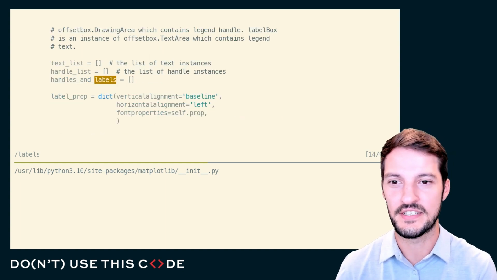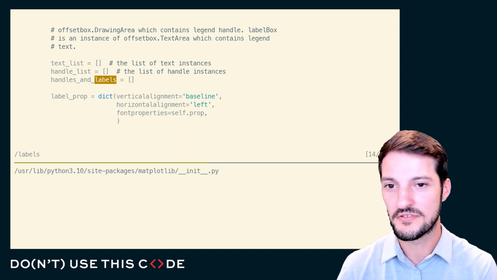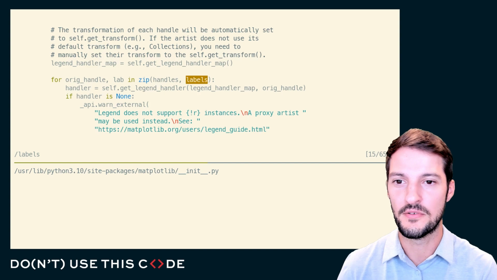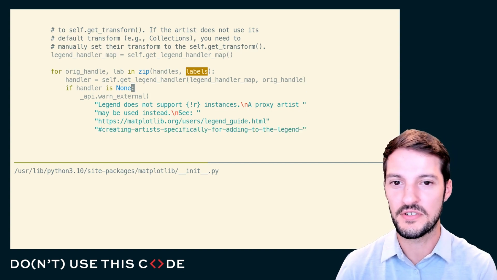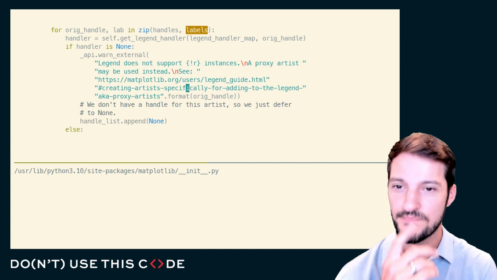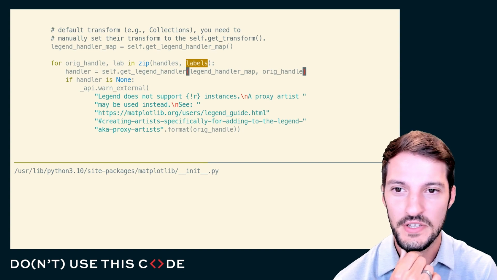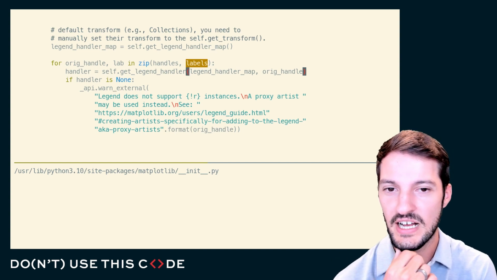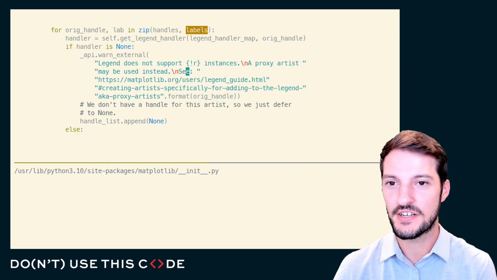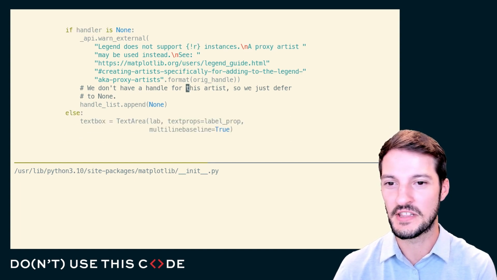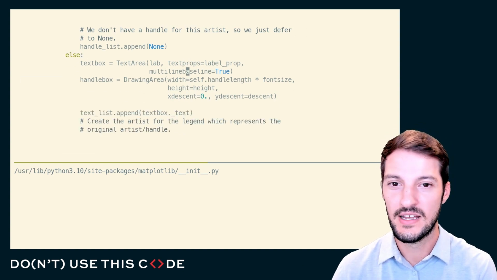It turns out that's the next step here. We start this empty list of handles and labels. That might be of interest here, so I'll mentally note that. Okay, for the original handle and a label in our zipped legend handles and labels, it looks like they are iterating over all of the legend artists and the labels at the same time to pair them together, just like you would see in a legend. And then we come down here. If the handler is none, okay, they don't really like that. If the handler is not none, meaning we have, I guess, a valid entry.